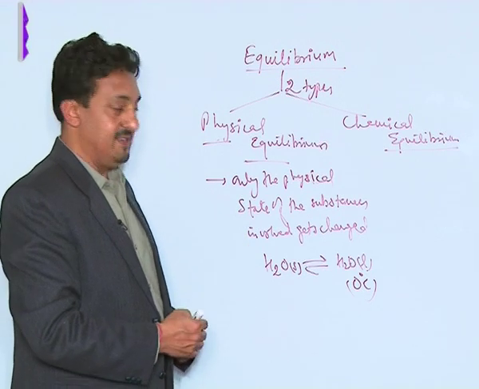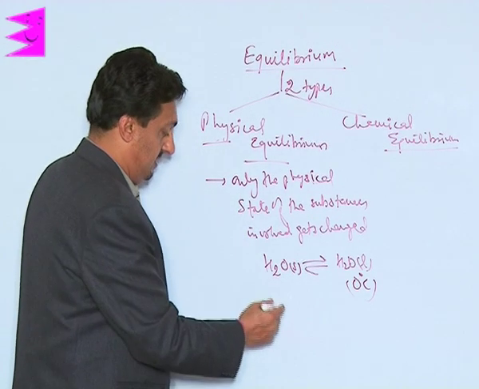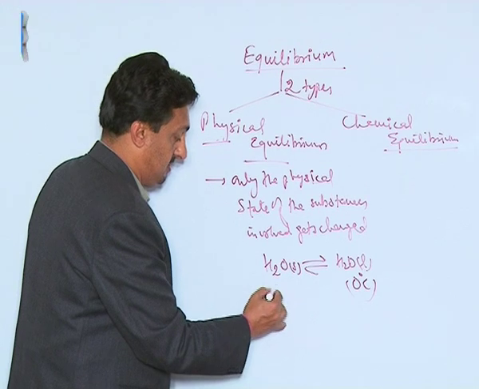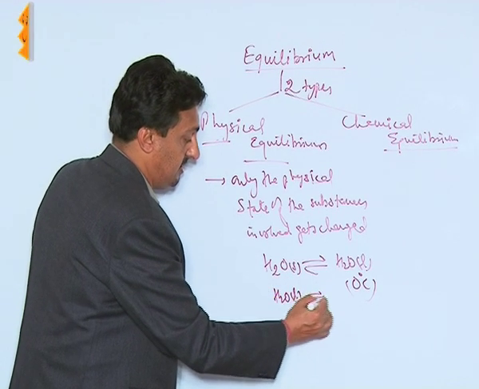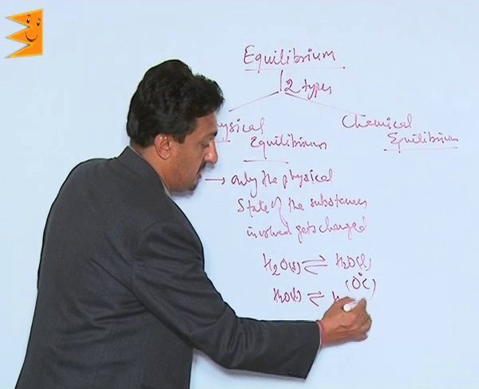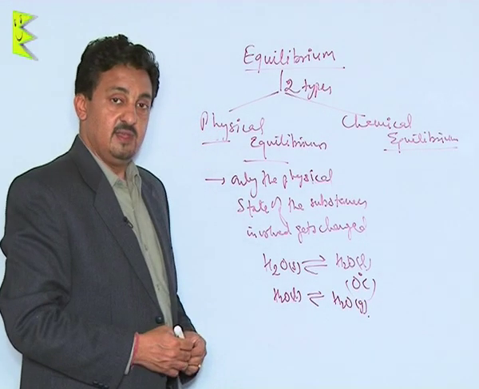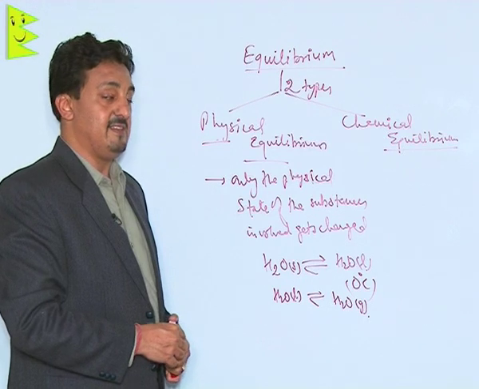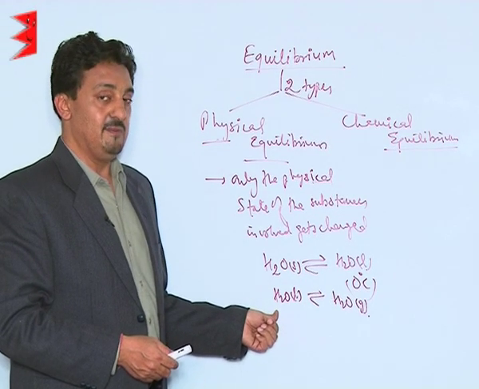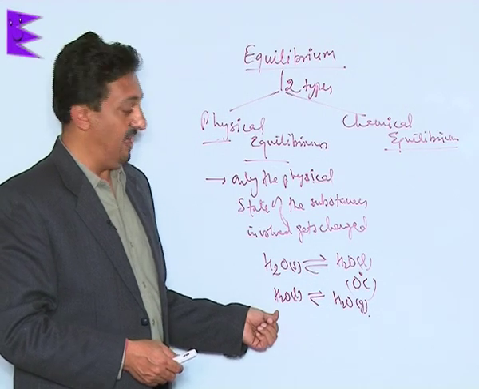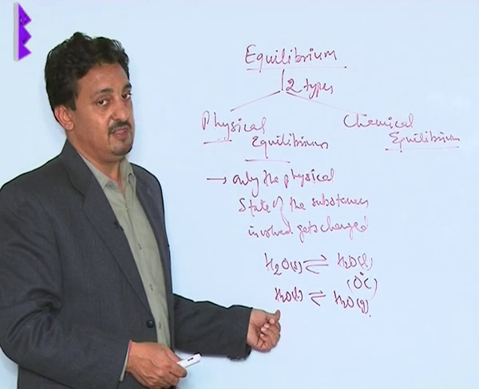We can take one more, very similar example, like the water liquid changing into water vapors. This kind of equilibrium can exist at any temperature, and this again is an example of a physical equilibrium because it only involves the change in the state of the substance and not the chemical composition.